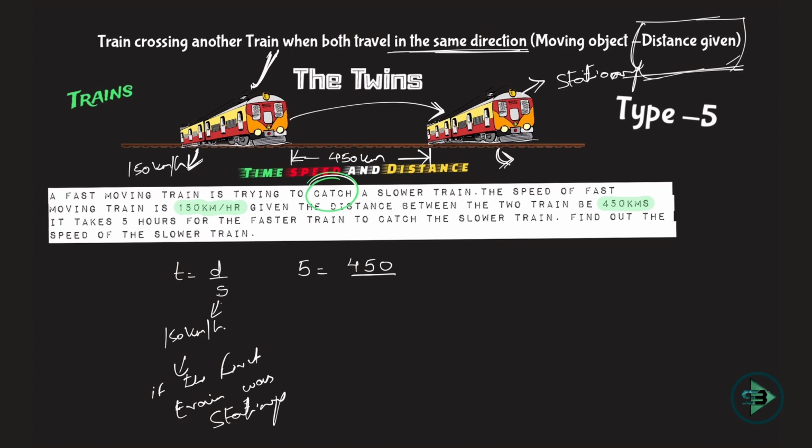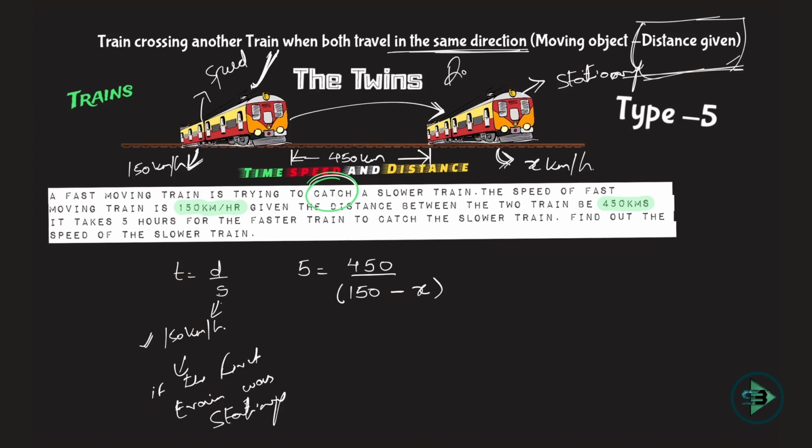And what do we write as the resultant speed then? It will move by 150 in 1 hour, 150 km per hour, but it will be subtracted from the speed of the next train, because the next train is also moving ahead by certain kilometers in 1 hour, right? So x kilometer per hour, let that be the speed of this train. Because if this is moving by 150, I would have written 150 if the first train was stationary, but this is also moving, so it is actually a subtraction of two speeds. And if you just want to know it in a simple way, two trains traveling in the same direction, you always subtract the speed.